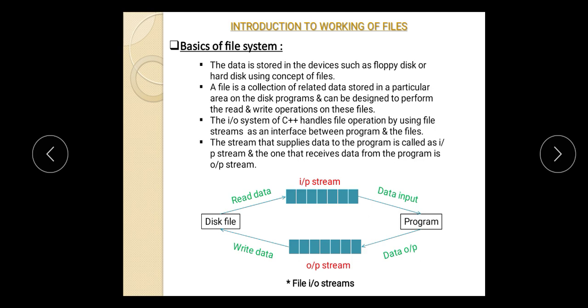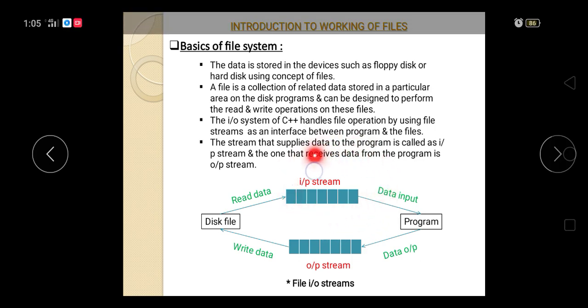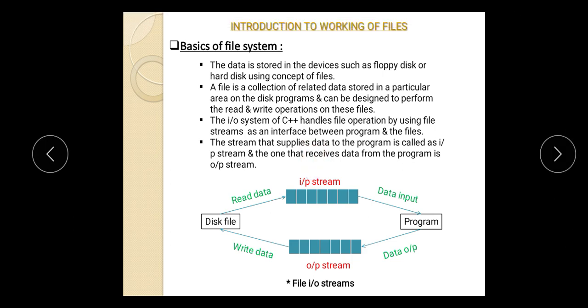Now there are two types of streams: input file stream and output file stream. The stream which supplies data from the file to the program is called an input stream, whereas the output file stream is a stream which receives the data from the program and stores it inside your file, that is called an output stream. Here we show an example in the diagram: the input stream reads the data from the disk file and stores it inside the program, whereas the output stream reads the data from the program and stores it into the disk file.